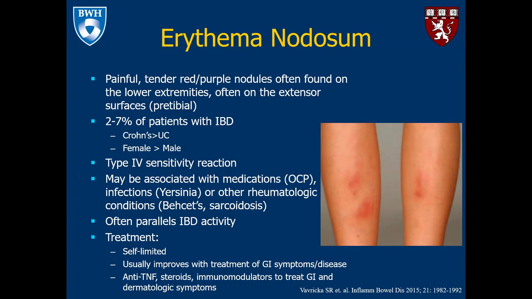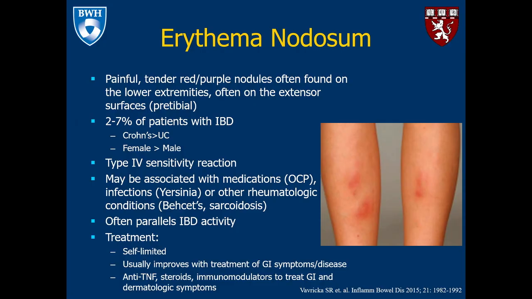Erythema nodosum tends to present as painful, tender red or purple nodules that are often found on the lower extremities, often on the extensor surfaces. It affects about 2 to 7% of patients with IBD. It's more common in Crohn's disease and females compared to males.